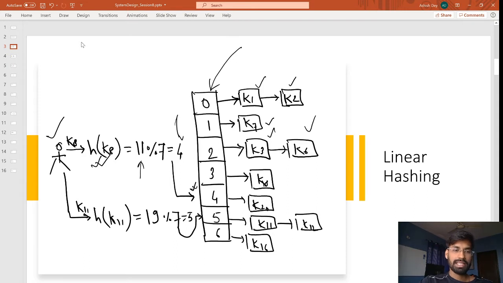Similarly for k11, we pass it into the hash function and get, let's say, 19, and taking modulo 7 gives 5. So we write into the fifth bucket, server number 5.